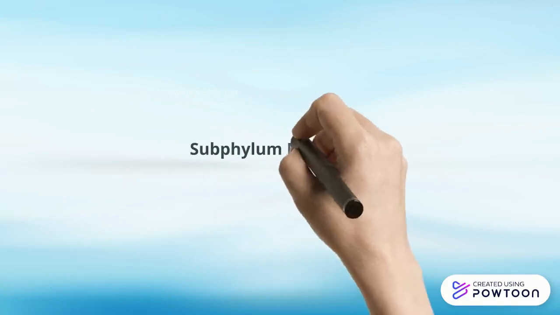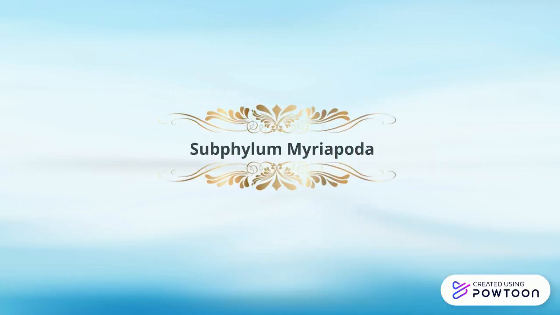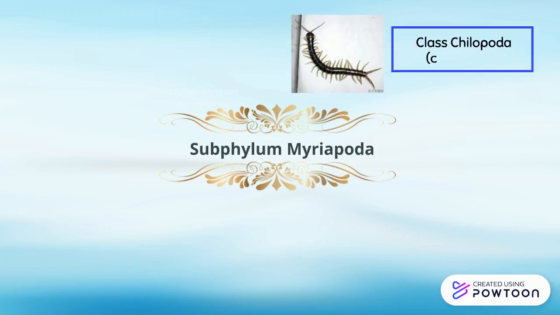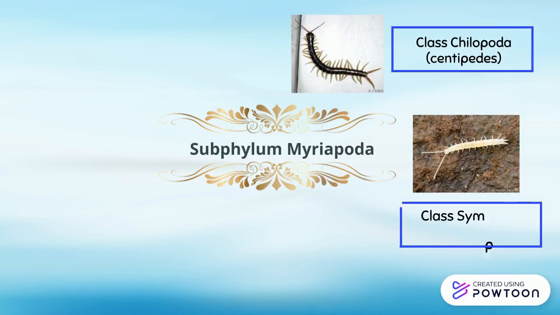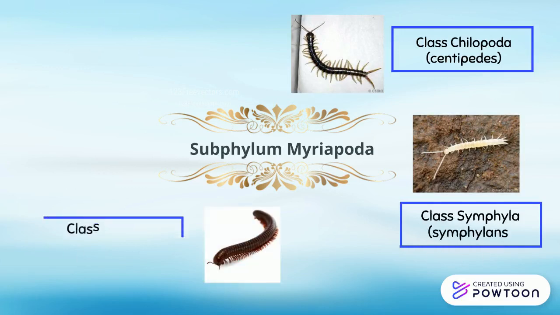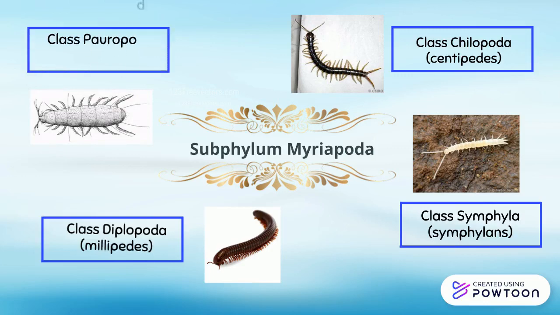Subphylum Myriapoda. The group contains over 16,000 species, most of which are terrestrial. Although their name suggests they have a myriad, which is 10,000 legs, myriapods range from having up to 750 legs, in the millipede, to having fewer than 10 legs.